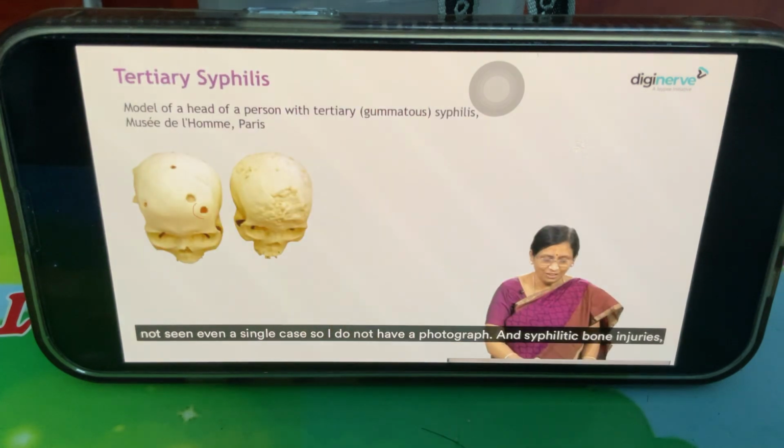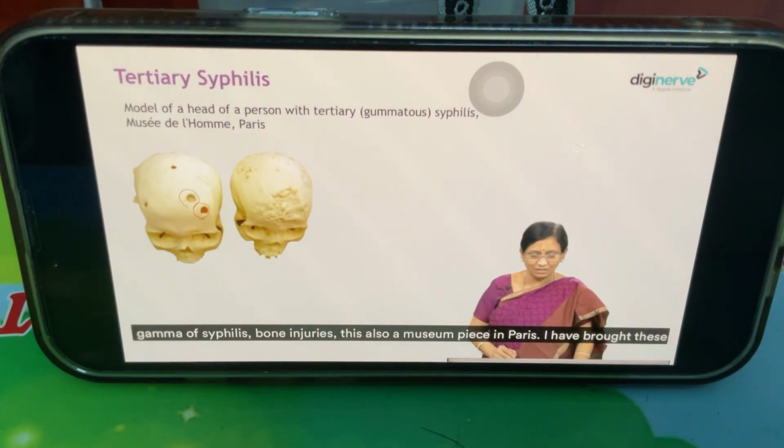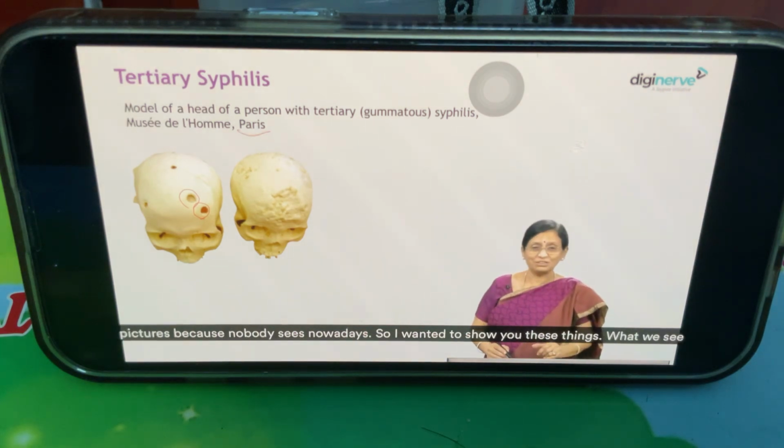And syphilitic bone lesions, see gumma of syphilis bone lesions. This is also a museum piece in Paris. I have brought these pictures because nobody sees them nowadays, no? So I wanted to show you these things.